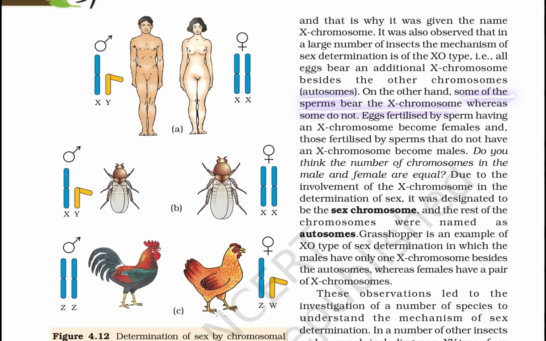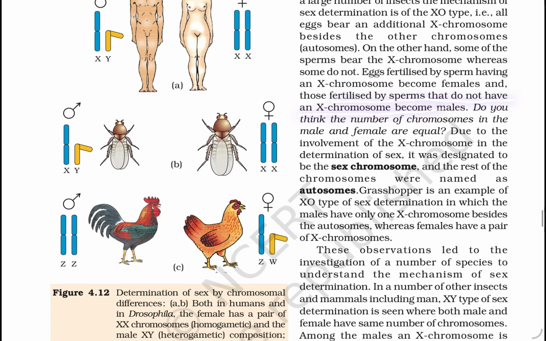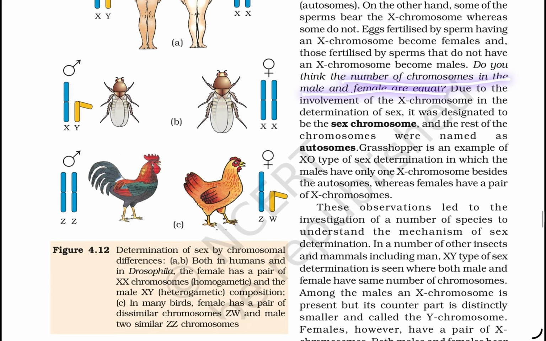On the other hand, some of the sperm bear an X chromosome, whereas some do not. Eggs fertilized by sperm having an X chromosome become female, and those fertilized by sperm without an X chromosome become male. Do you think the number of chromosomes in males and females is equal?